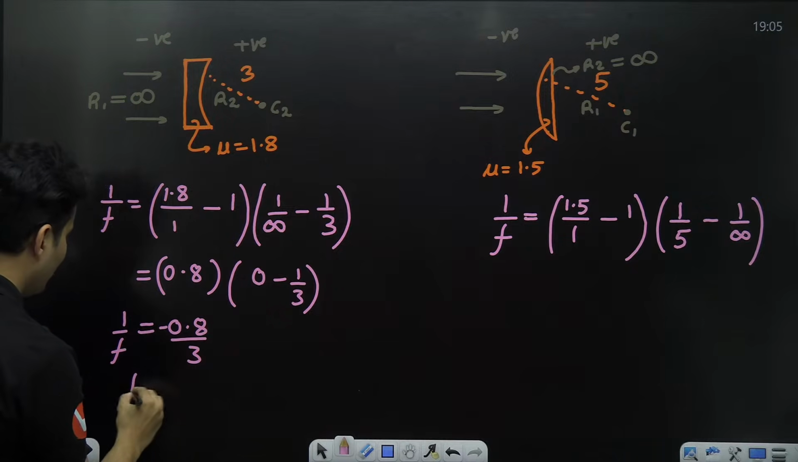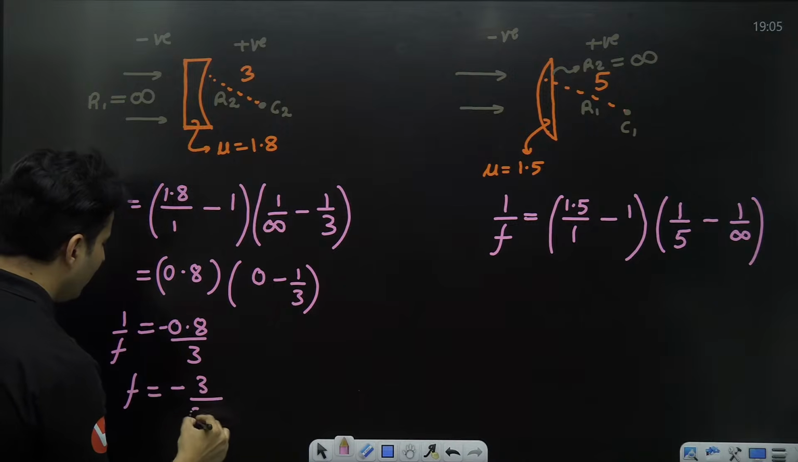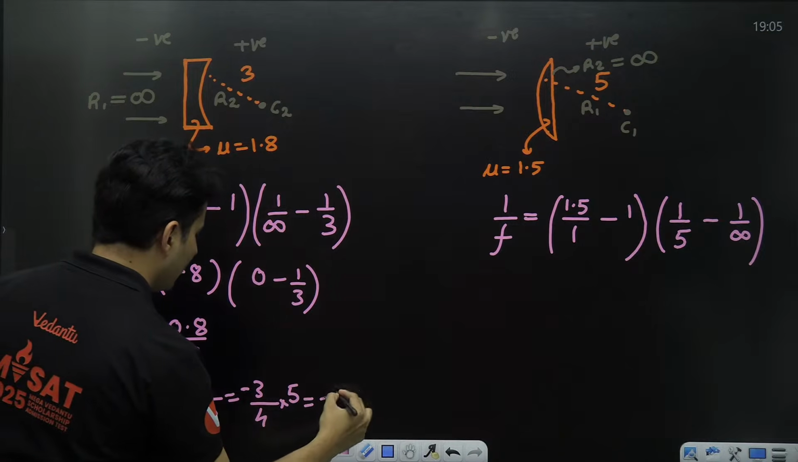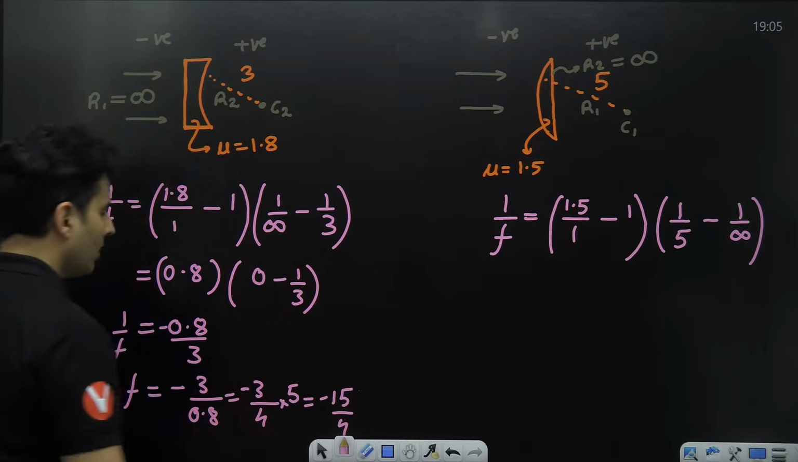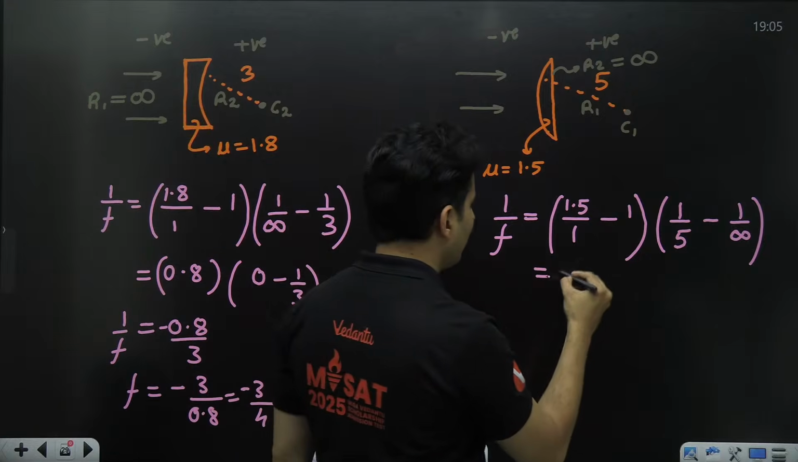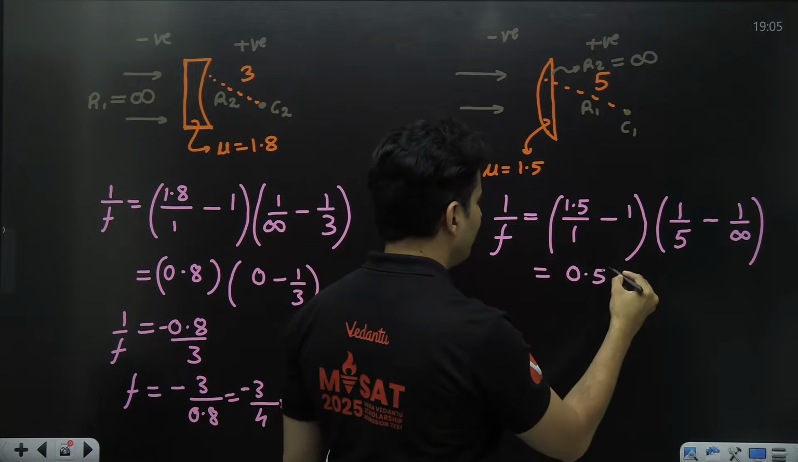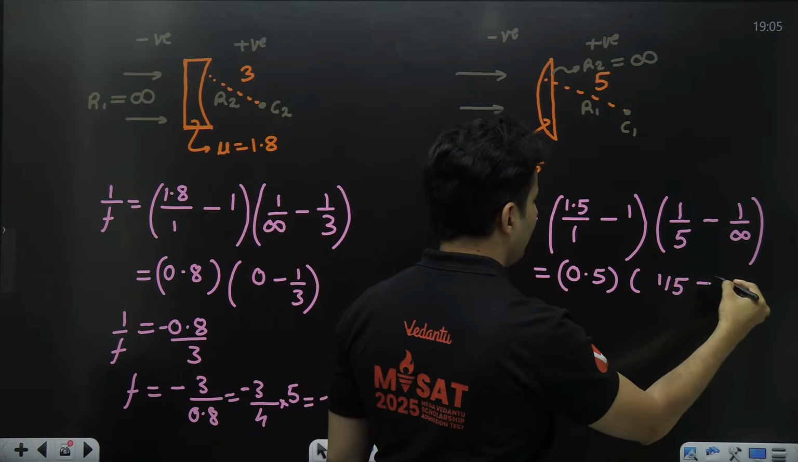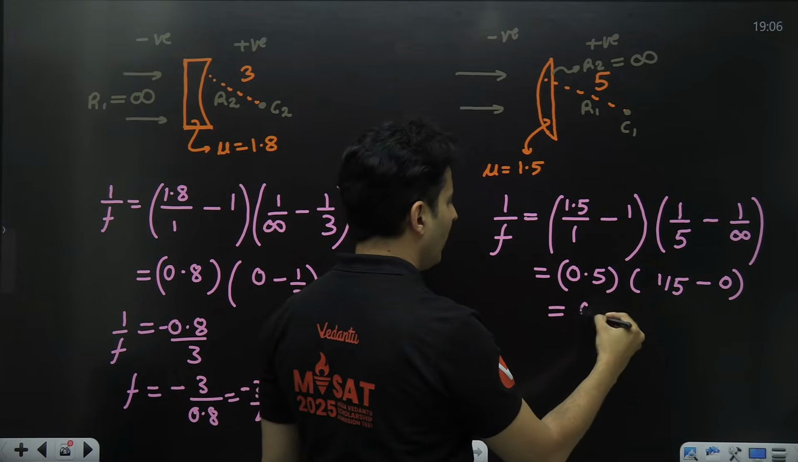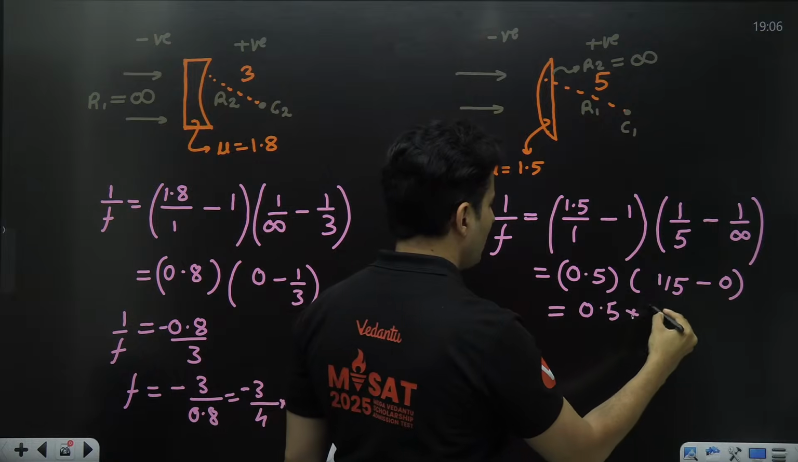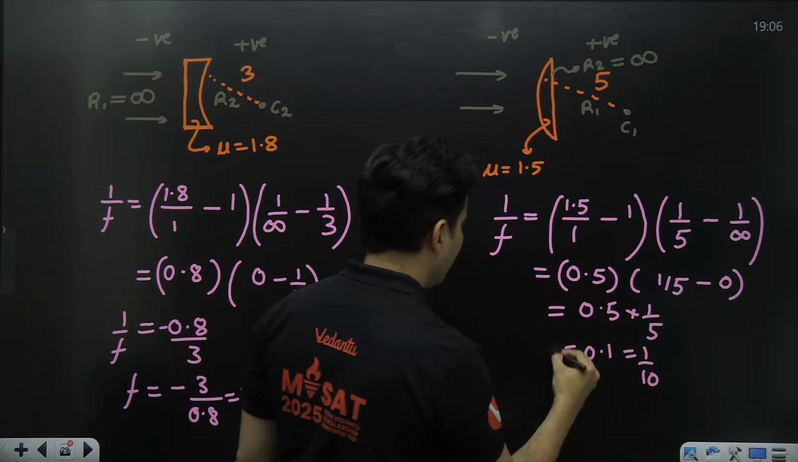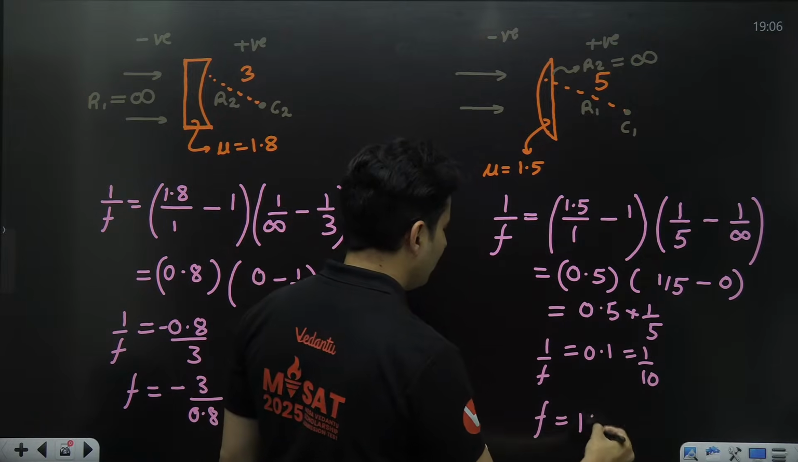But that is 1 by f. So f will be minus 3 by 0.8. If you want, you can simplify it. 0.8 is nothing but 4 by 5. So it will become minus 15 by 4 as the answer. Same thing over here, 1.5 minus 1 is 0.5. Then 1 by 5, I'll just keep it like this. Okay, 1 by infinity is 0. So 0.5 into 1 by 5, it will be 0.1, which is 1 by 10, but that is 1 by f. So f will be 10.